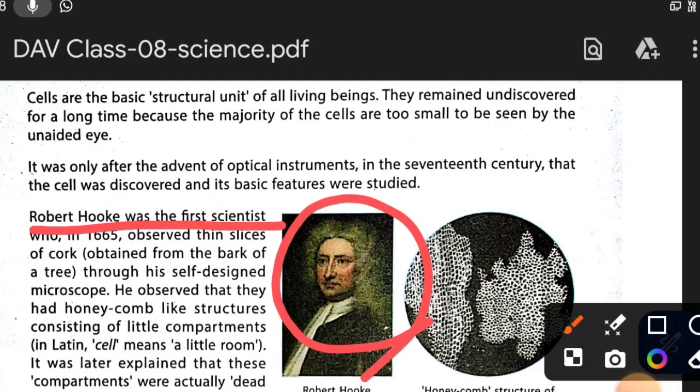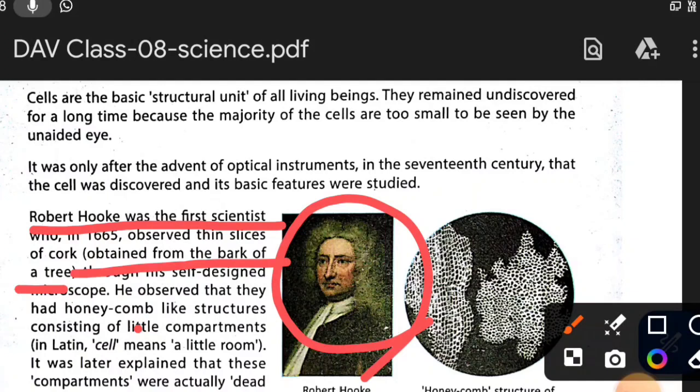So Robert Hooke discovered the cell for the first time in slices of cork. Slices means thin pieces. And what is cork? Cork is obtained from the bark of a tree. Bark means the outer covering.